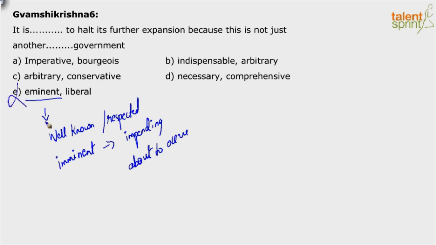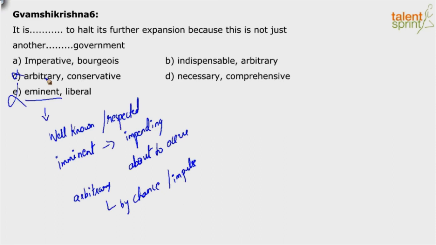I will eliminate this. Likewise, C, arbitrary means what? When I say something is arbitrary, I'm saying it is by chance, something very impulsive. By chance or impulse. That's not the right context in this word, so I don't need this. So I have imperative, which means extremely important, pertinent.